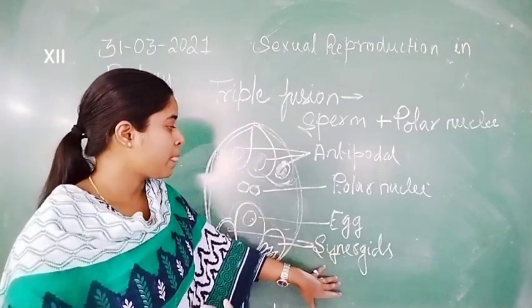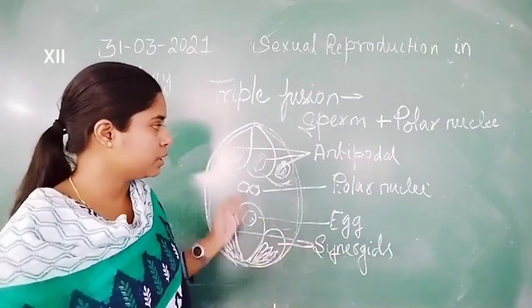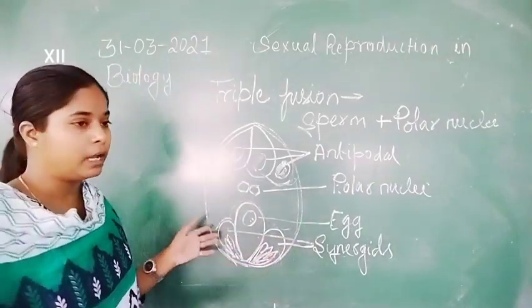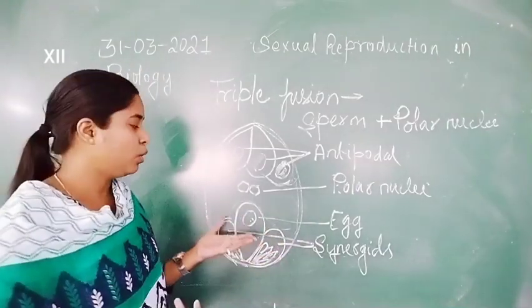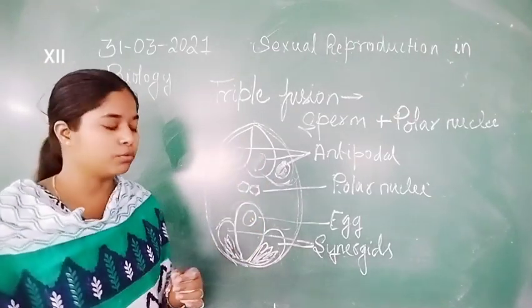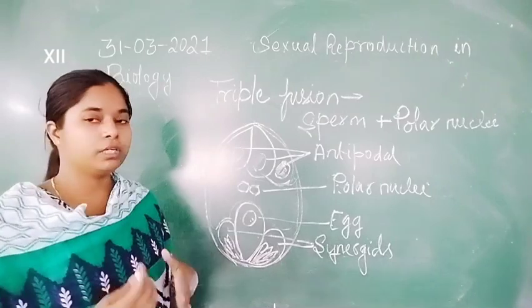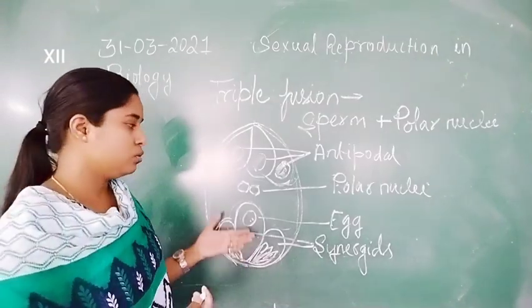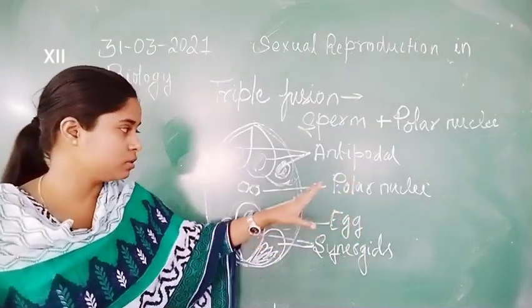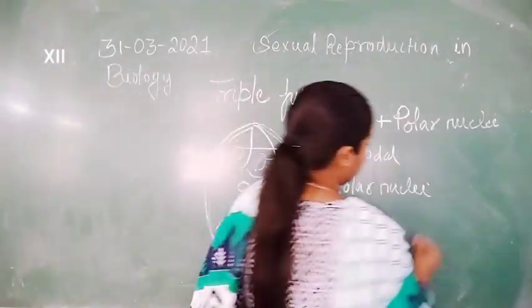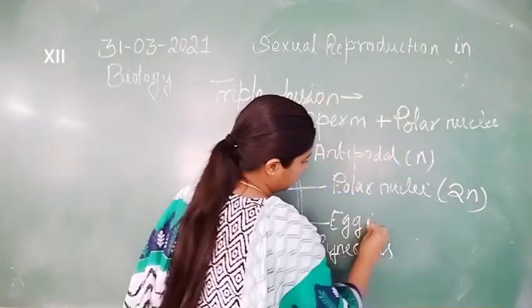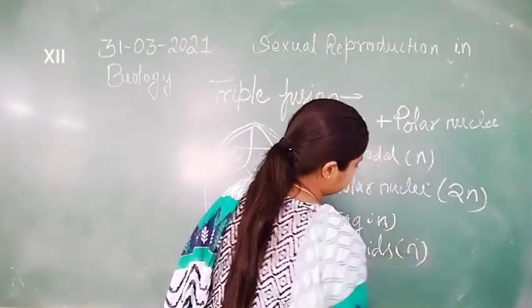But all the other cells present in the embryo sac are haploid in nature, that means a single set of chromosomes or nuclear content is present. That is why they are all haploid except the polar nuclei, which are diploid in nature.